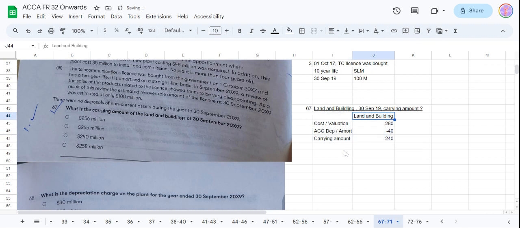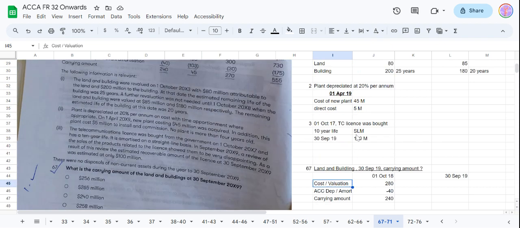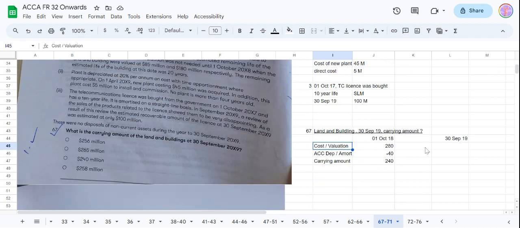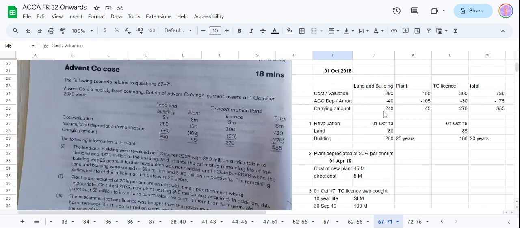This was on what date? This is land and building data. This was 1st October 18 and they are asking how much is on 30th September 19. I mean at year end how much it will be. So we have these facts. Are they talking about something else? It is just plant and land and building.